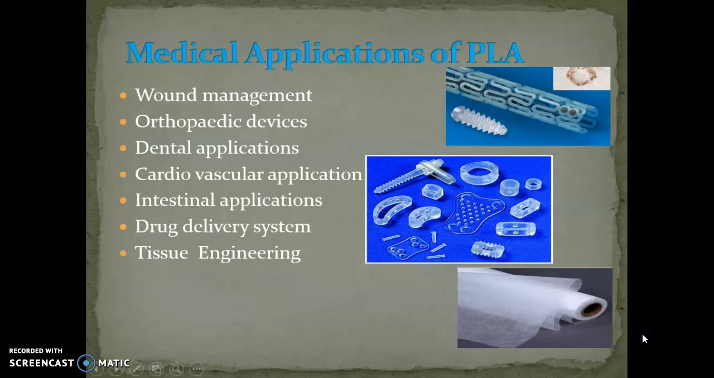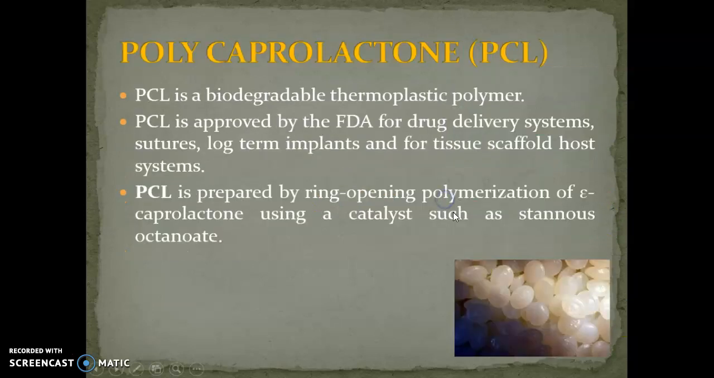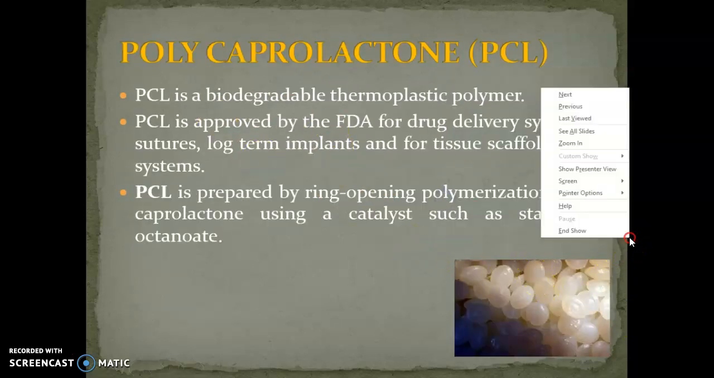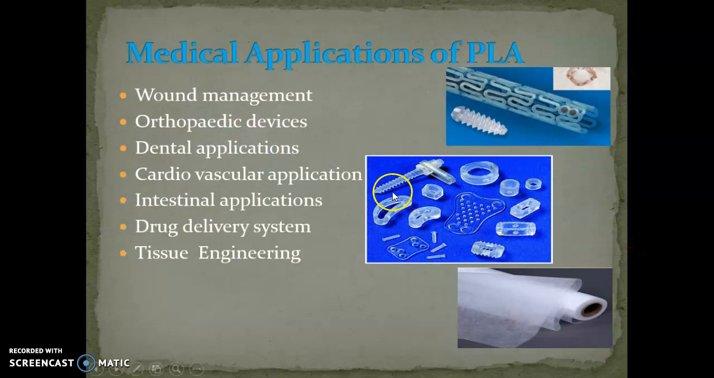The picture shows how the polylactic acid is used in agriculture. Medical application, which is a very important application of PLA. It is used for wound management, orthopedic devices. These are some orthopedic devices shown in the picture. Dental application, cardiovascular application, intestinal application, drug delivery system, and tissue engineering.